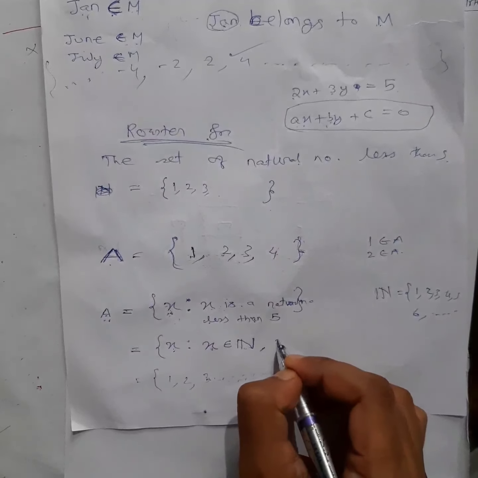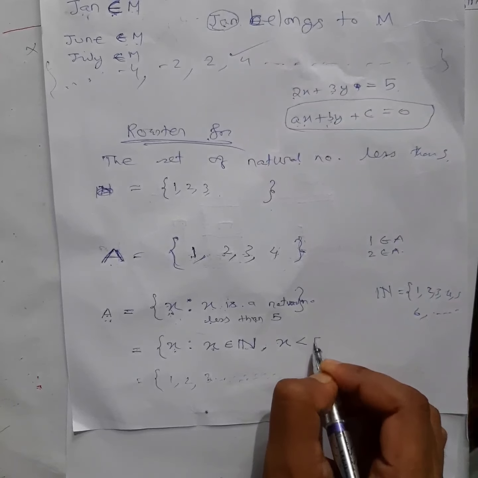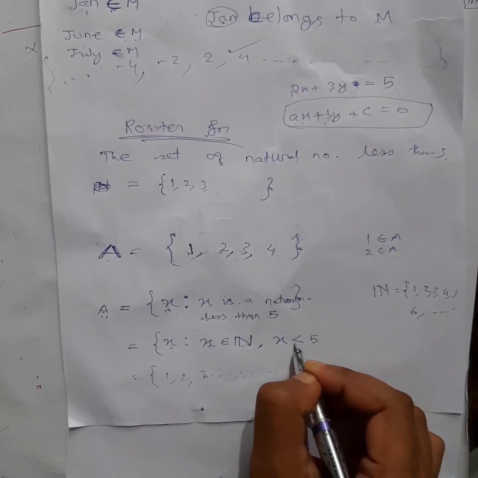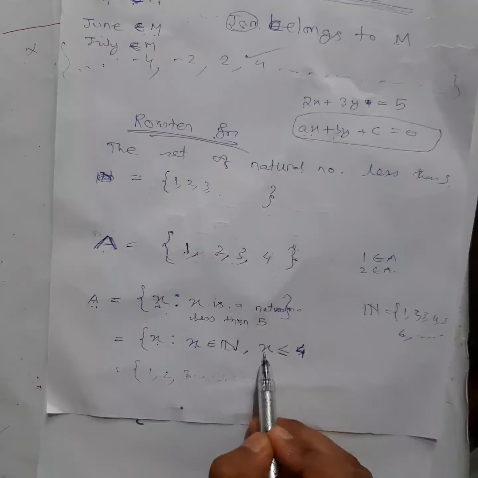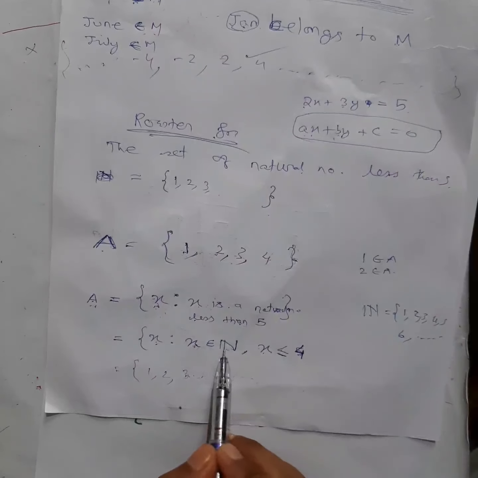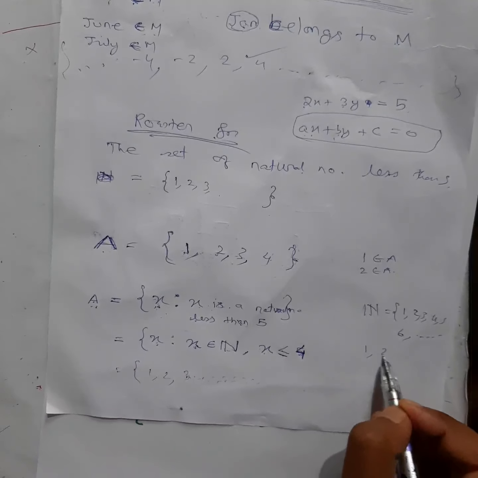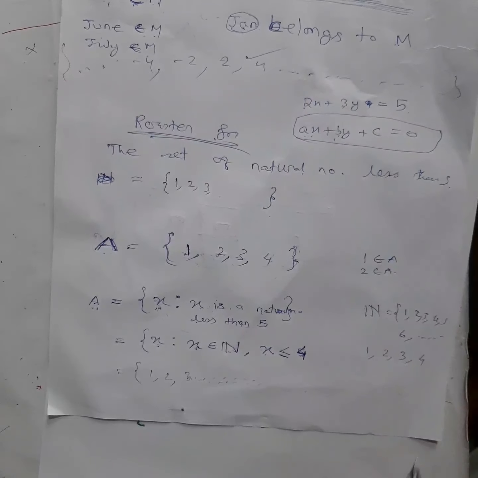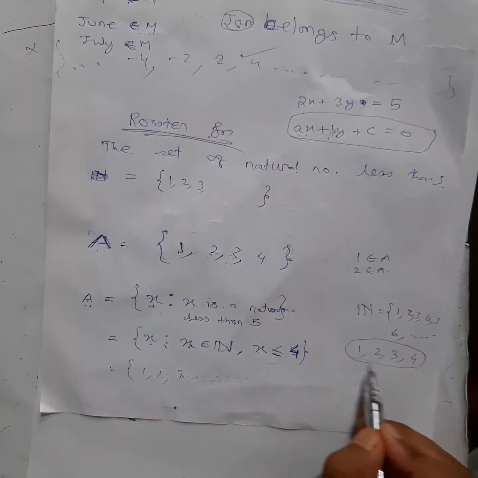What is the restriction? I will simply write here X less than 5. Or you can write less than or equal to 4 also. Means X will be less than or equal to 4, and I have also said it belongs to natural numbers. So X will be 1, 2, 3 and 4. So from this only I can list this one.